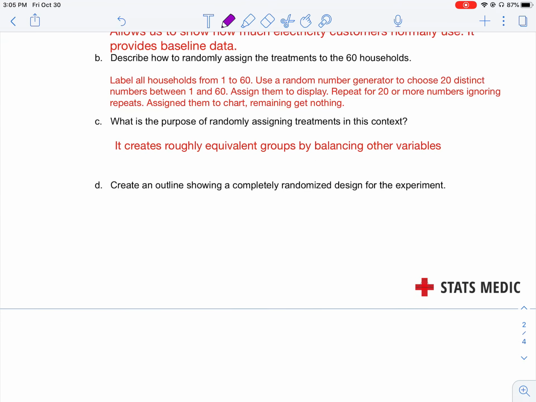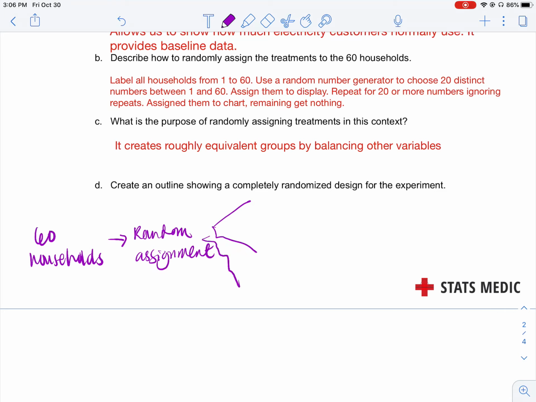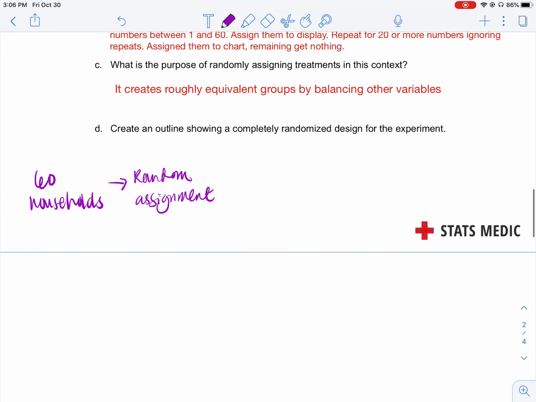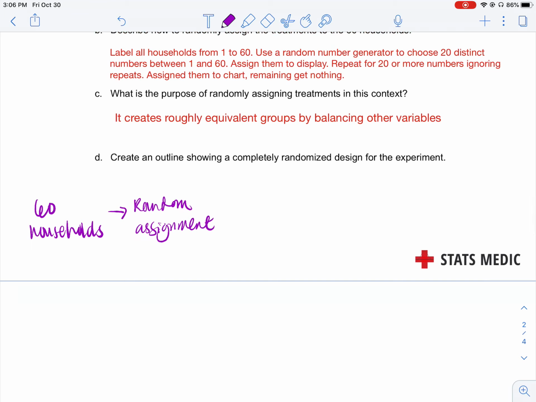So we have 60 households, and the first thing we need is random assignment. So we use the random generator, right? And then we will use three treatments.